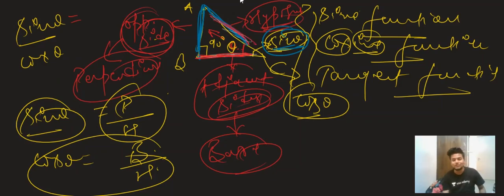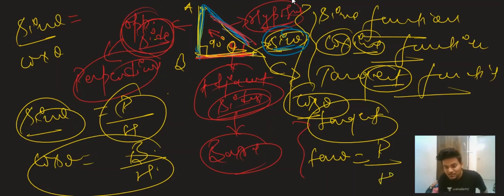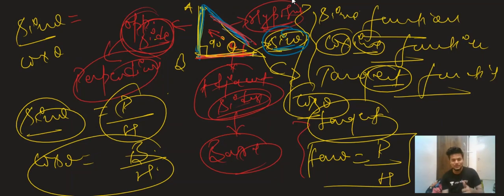Now after that, what is the third function? If this same theta becomes tangent theta, meaning tan theta, then tan theta will be equal to what? Perpendicular, meaning opposite side, by adjacent side. Opposite side is known as perpendicular, adjacent side is known as base. So tan theta will be equal to perpendicular by base. Okay, hope it is clear guys.